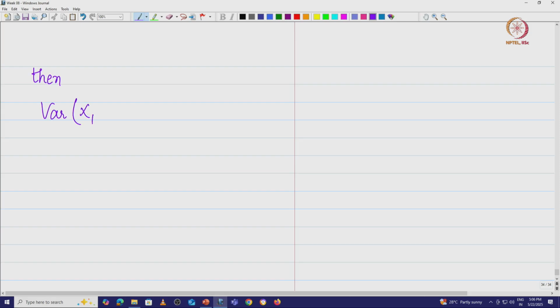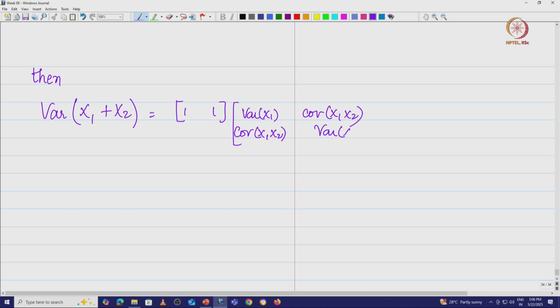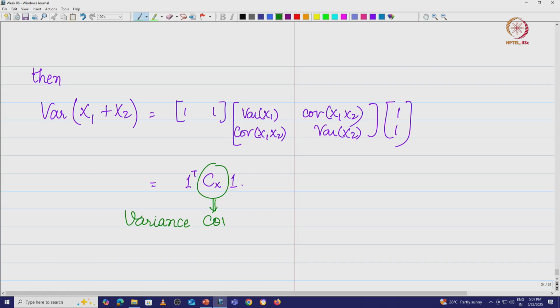Then variance of x1 plus x2, I can write as the row vector (1 1) into the matrix with variance of x1, covariance of x1 x2, covariance of x1 x2, variance of x2, into this vector (1 1), which means I can write this as 1 transpose Cx 1, where 1 is basically the 2-component vector of ones. Now we are going to give a name to this matrix Cx. This is basically called the variance covariance matrix.